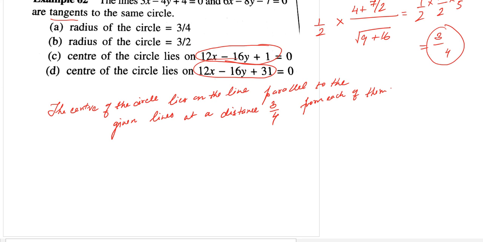So let the equation be 3x minus 4y plus k, where k is an arbitrary constant.